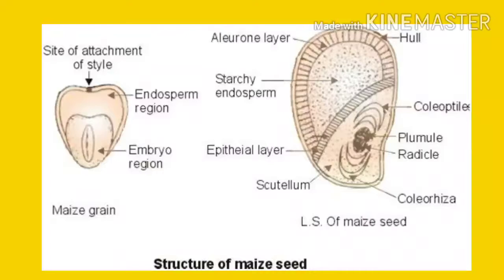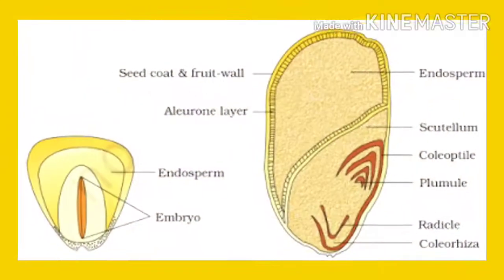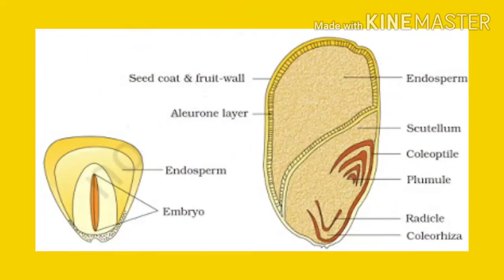Cut open a soaked maize grain through the middle, and when you study its half, you will see the structure as it is shown on the screen. The maize grain is almost triangular in shape. The lower narrow end of the grain is yellowish white in color, whereas the upper broad part is dark yellow in color. The seed coat of the maize grain is fused with the pericarp or fruit wall. This is a thin membranous layer and forms the outermost part.